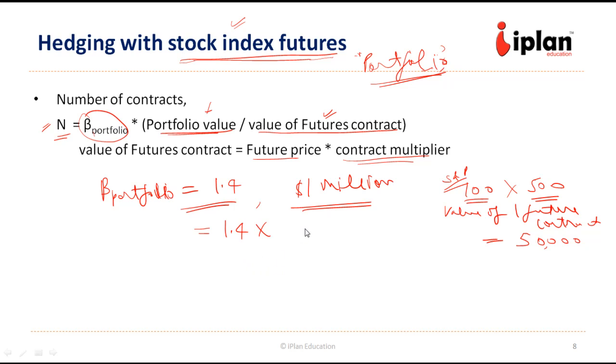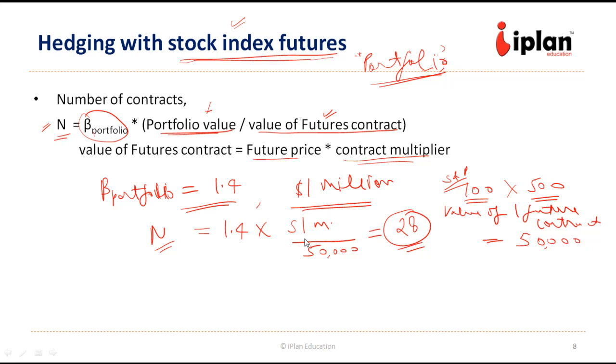So 1.4 times the portfolio value, which is $1 million, divided by the value of one future contract, 50,000. This will give us 20. So 20 times 1.4, which is 28. So we need to buy 28 future contracts to hedge our portfolio completely in this case.